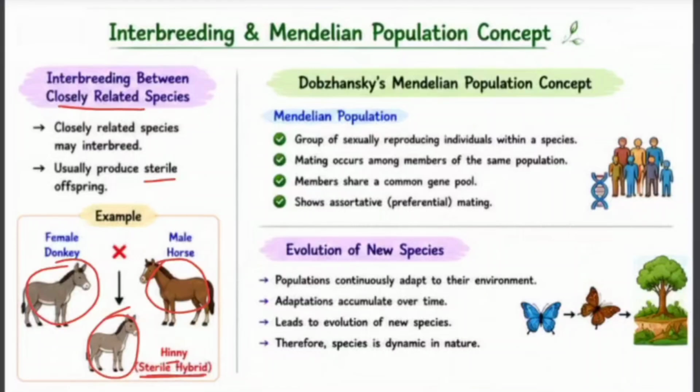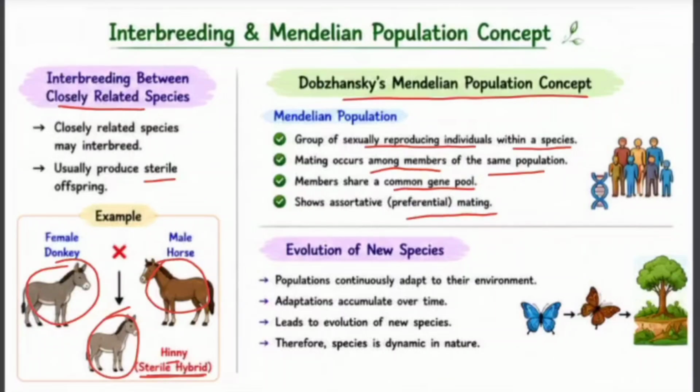And then we have Dobzhansky's Mendelian population concept. According to this concept, a species is a group of sexually reproducing individuals sharing a common gene pool. Some important features include: mating occurs among members of the same population, members share common genes, and individuals often show preferential mating. This concept emphasizes genetics rather than just physical appearance.